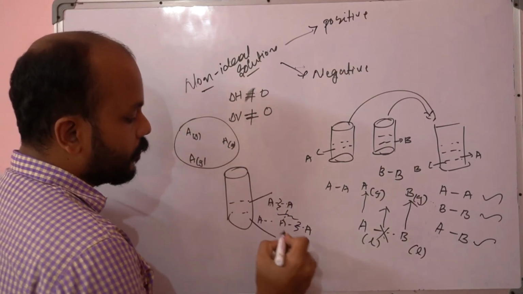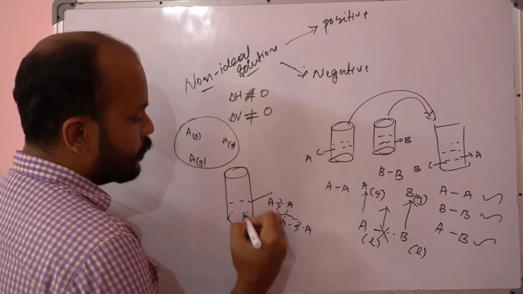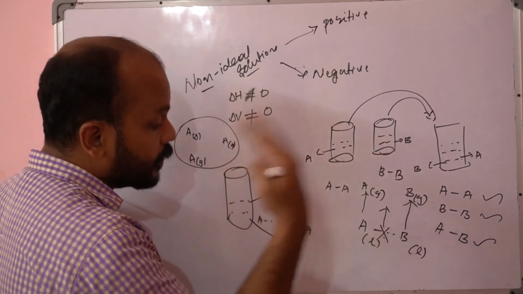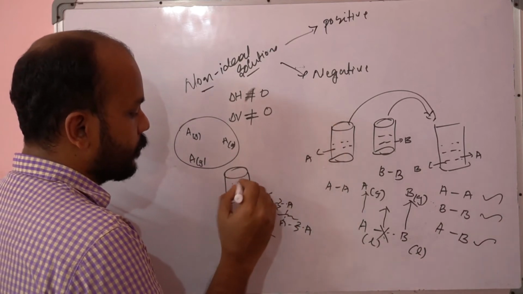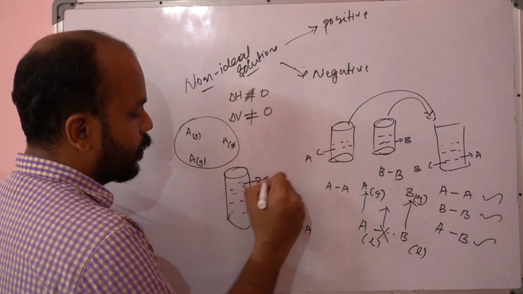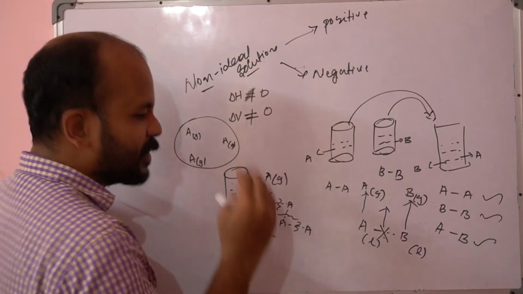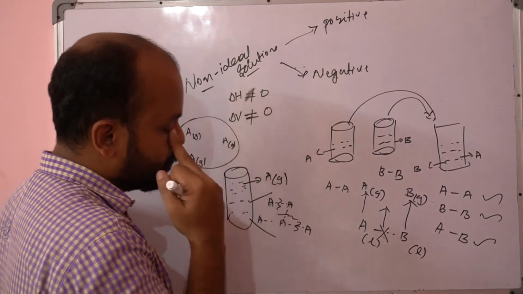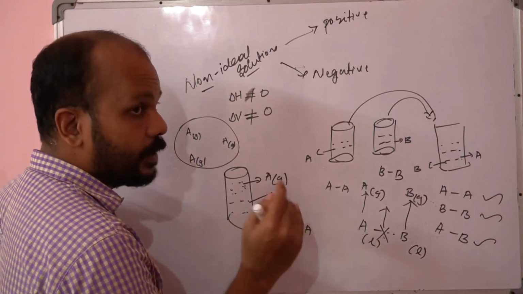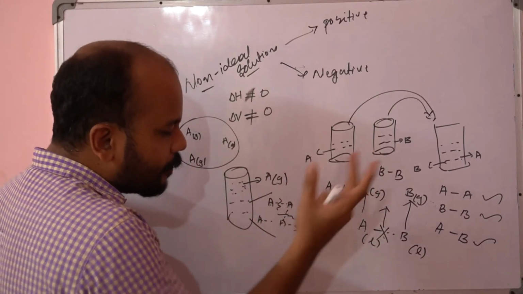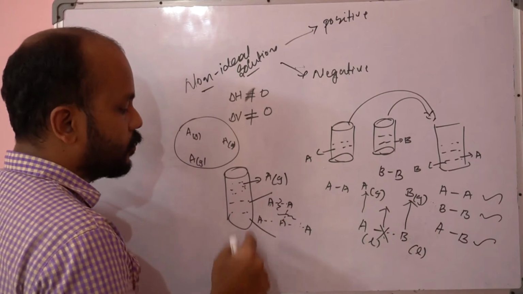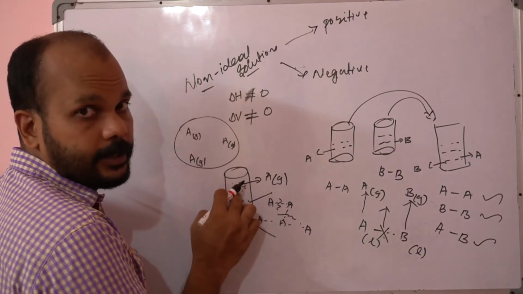So if the interaction between A and A is very strong, that means it requires more energy to evaporate. That means obviously more temperature will be required, and obviously the amount of A in the vapor state will be less. If the interaction between A and A is very weak, then a little amount of energy is enough to break this bond. It will easily evaporate. Then obviously more amount of A will be there in the vapor state.